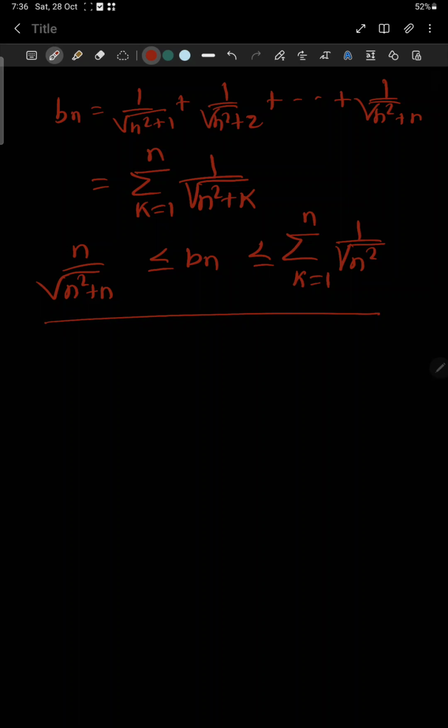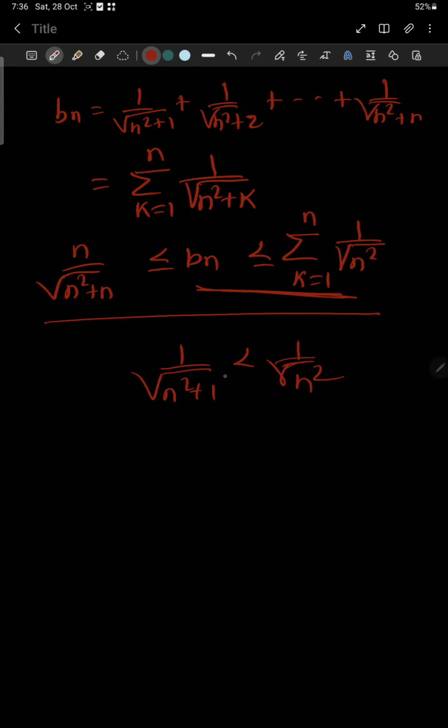Why? Let us check it. If we consider these two inequalities, each term of Bn, 1 by root over n square plus 1, is less than 1 by root n square.